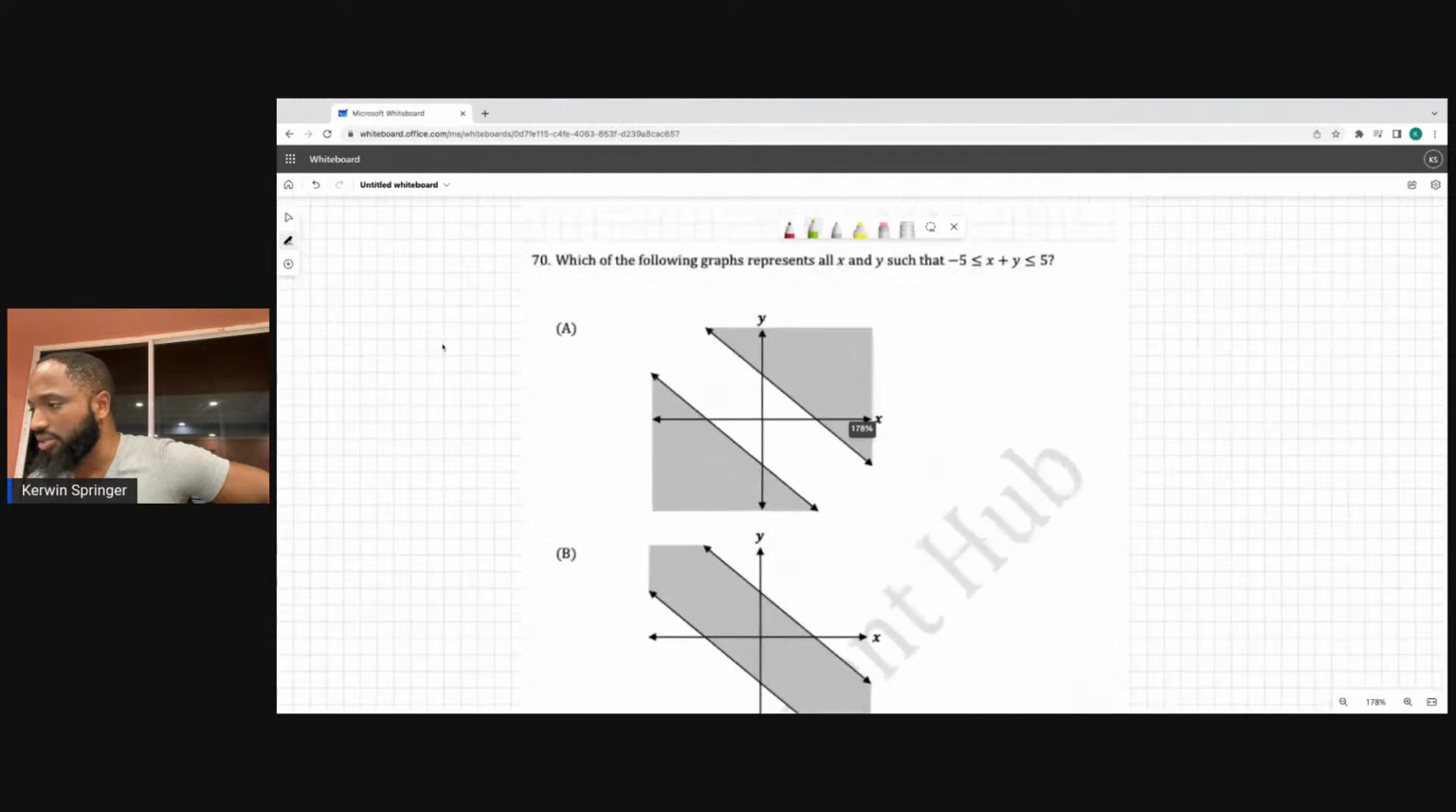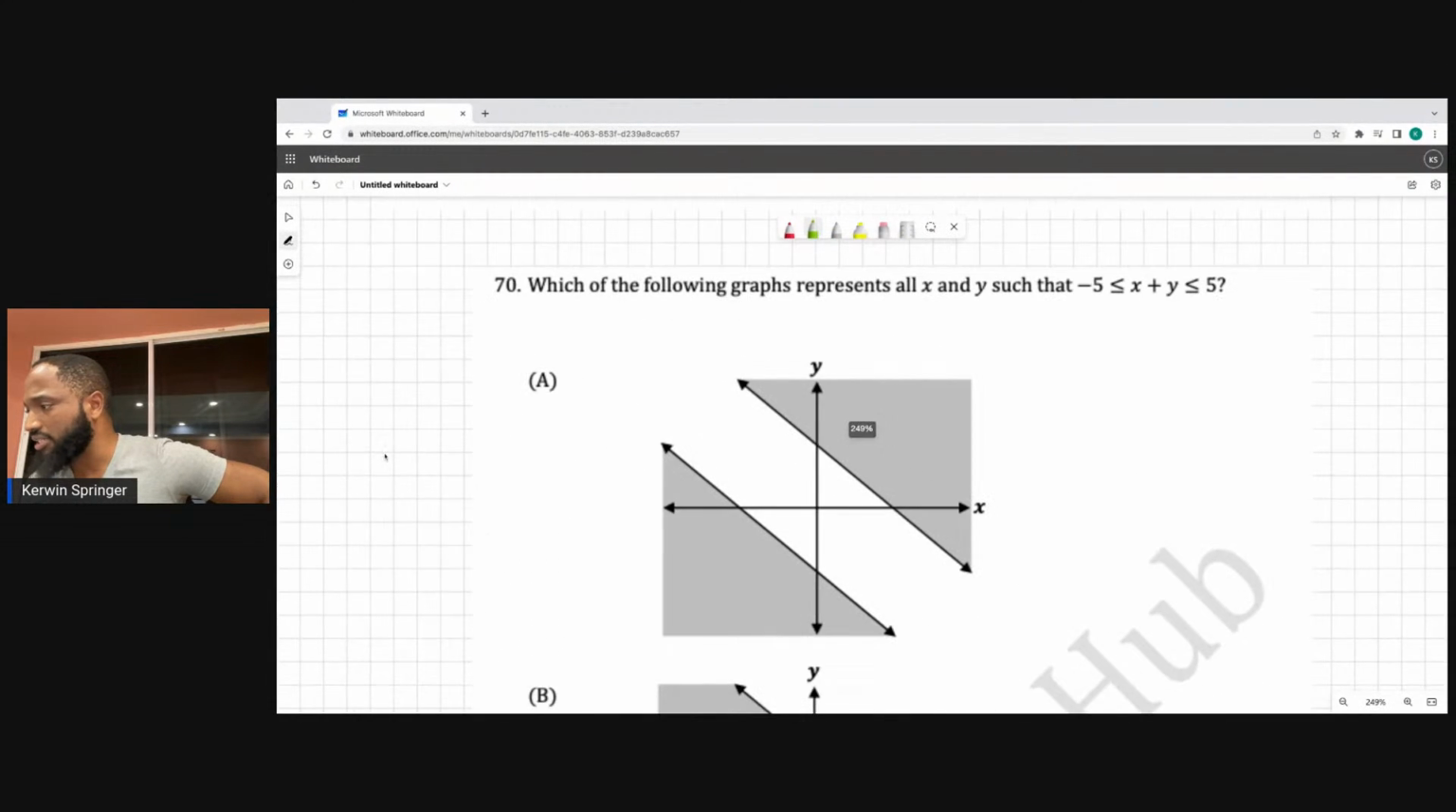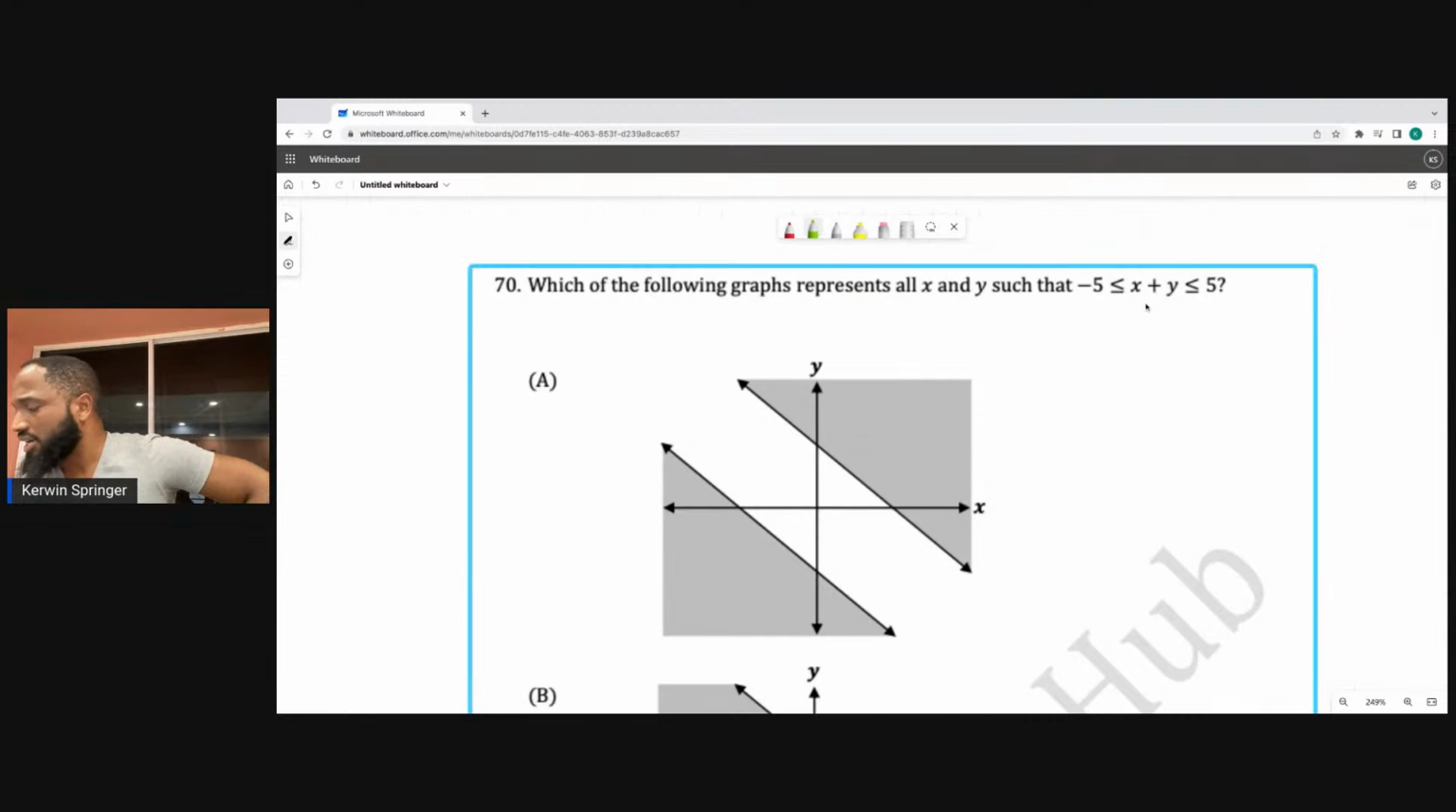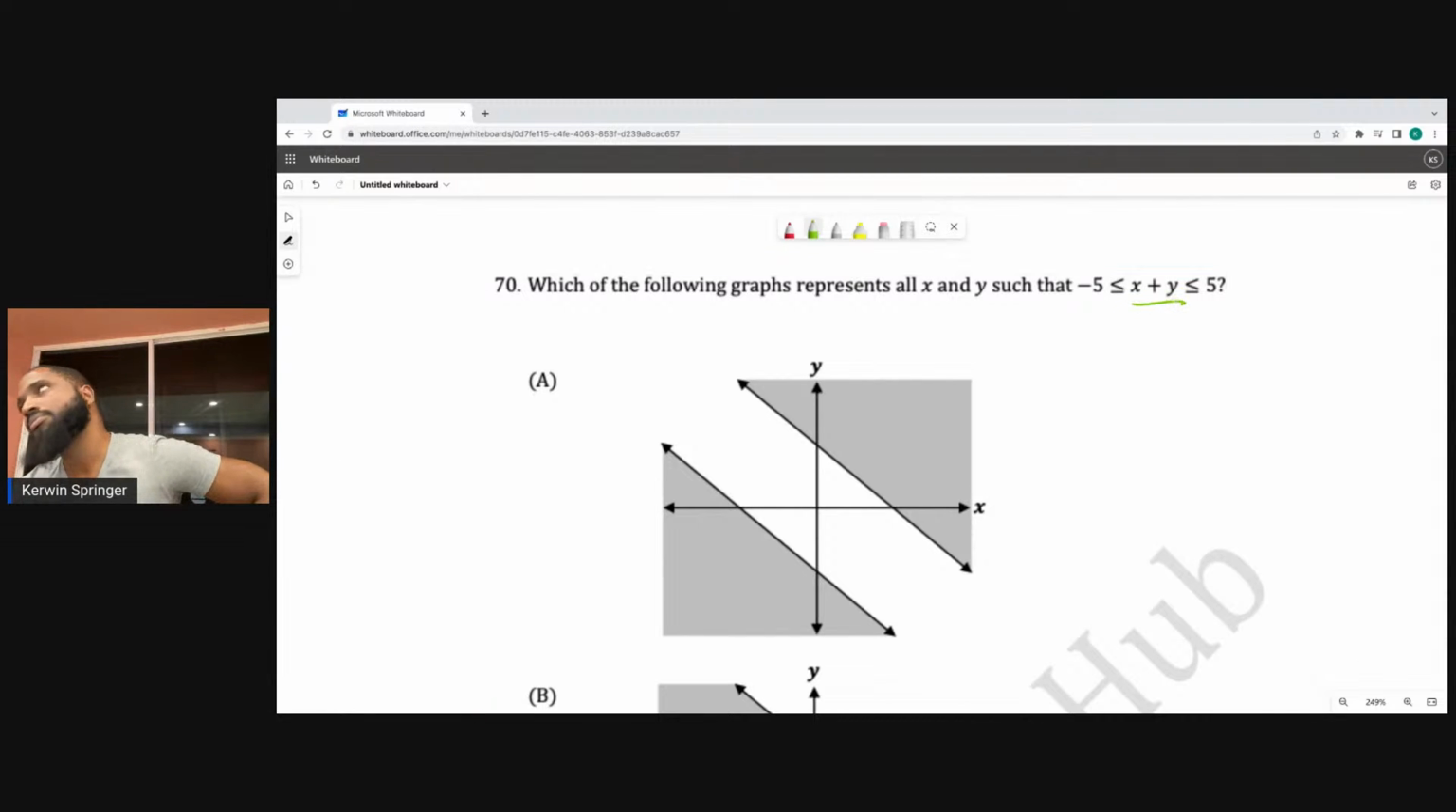Which of the following graphs represent all x and y such that x plus y is less than -5? So yeah, -5, and 5. This is looking like, no, you want it more. You want it more than or equal to. So you want it up and down.